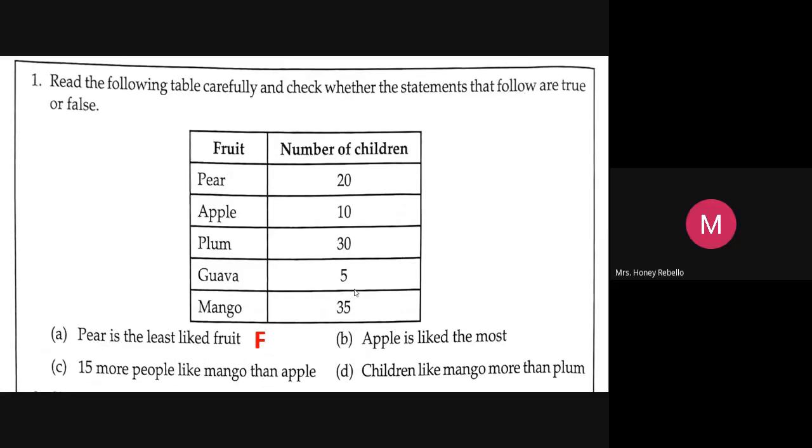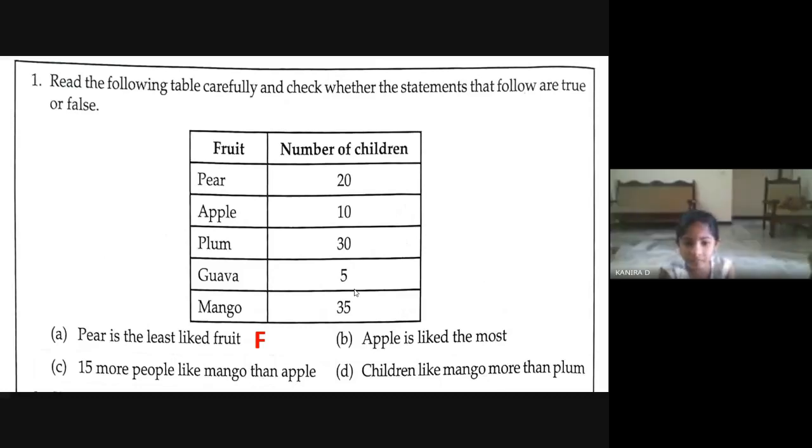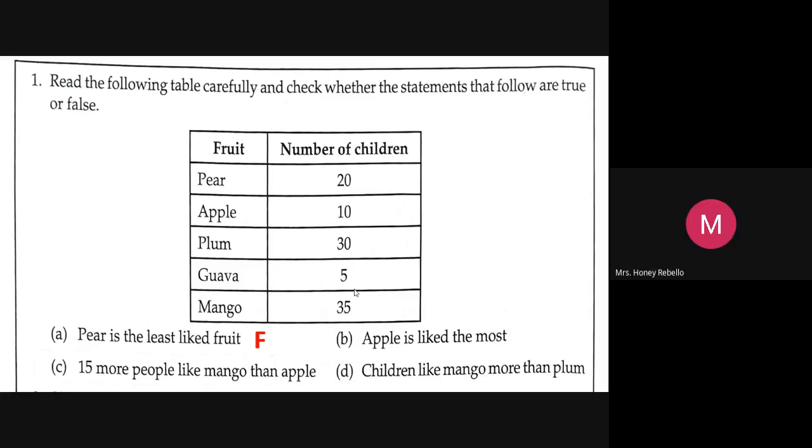Tell me the name of the fruit. Mango. Hope all would have understood this. Mango. They like mango the most. Okay, very good.